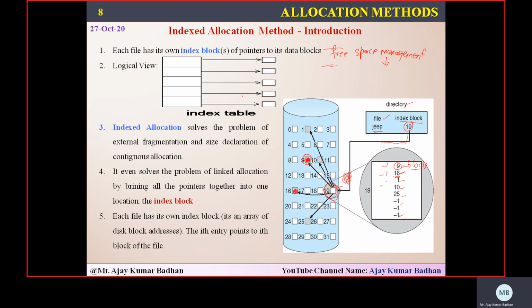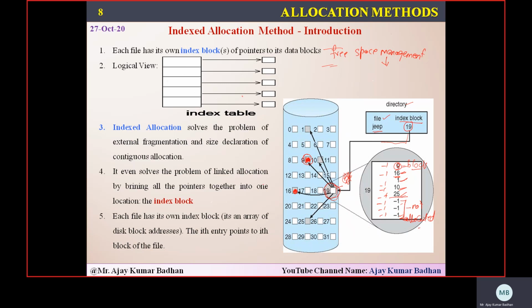Initially, all are represented with -1, meaning these are empty. Now, when we start writing the content to that particular file, definitely the space will increase. So we will start allocating. So 9, 16, next 1, next 10, 25. What about the remaining 3? These are not allocated to anyone right now because the size of the file has ended at this particular location. So these 3 we can use in the future. This is what we call indexed allocation.